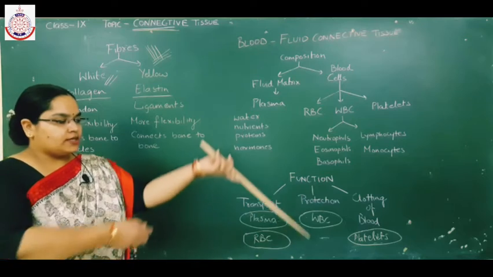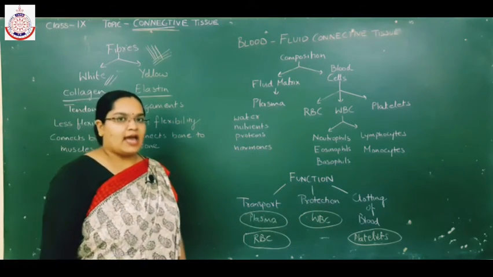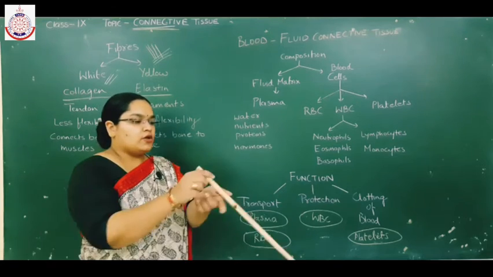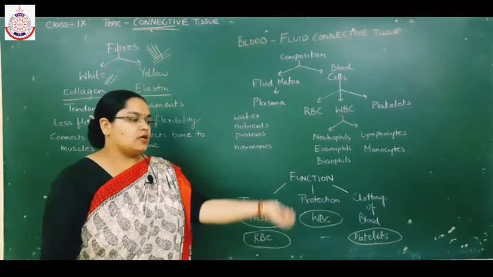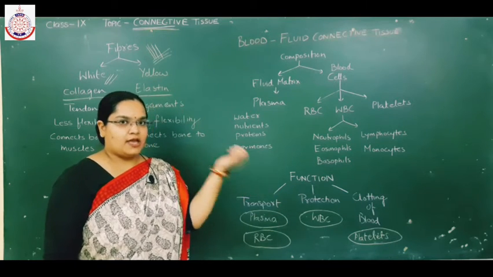For example, your elbow joint and your knee joint. They have ligaments, so you can freely move your hand. How? Because of the ligaments. So ligaments help in the movement.